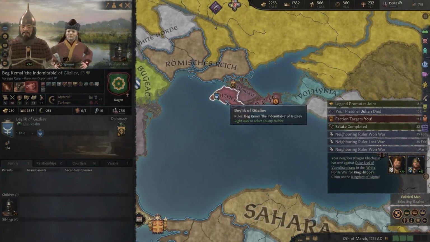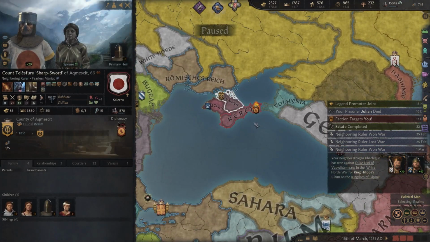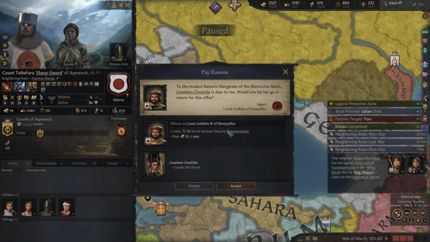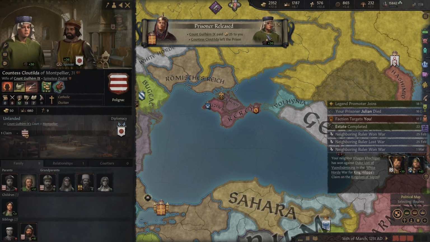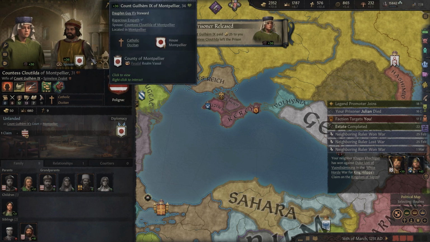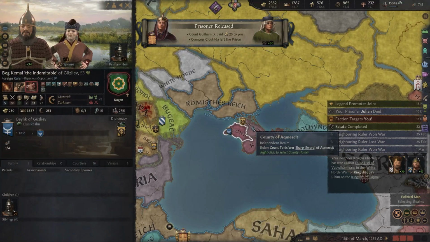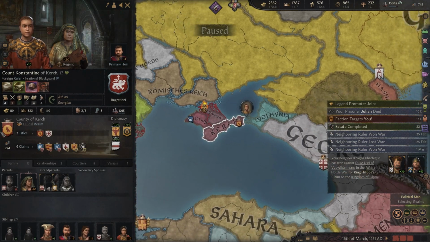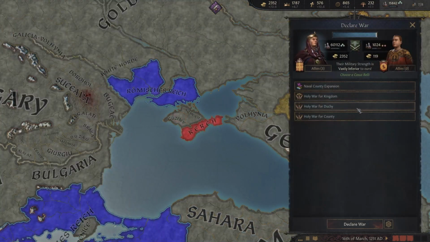I'm kind of tempted to go and take these 3 little spots here in Crimea. Pay ransom to the modest Kaiserine Countess. Clotilda is dear to me. Oh yeah, sure. Let's let her go. Who was that anyways? Oh, the Countess Clotilda of Montpellier. Yeah, we could just go and take all these places. They don't really have any allies, and they don't seem to have very many troops. So what if we just declared war on all of these?